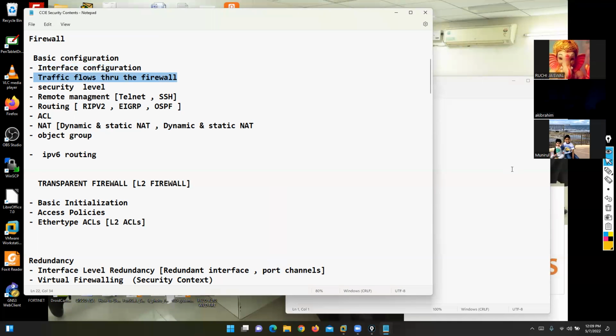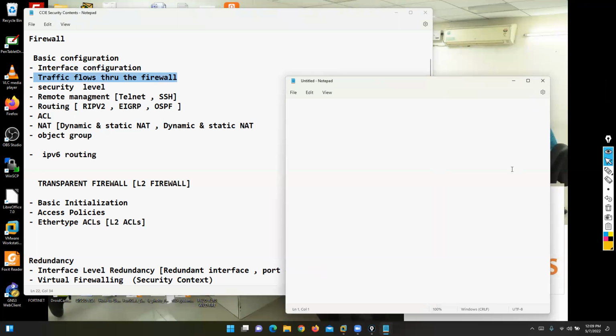I told you guys, Cisco ASA firewall works with a concept called security level. Only Cisco ASA. If you talk about Palo Alto firewall, Checkpoint firewall, or Cisco FTD, these devices are zone-based firewalls. They work with a concept called zone-based firewall. But Cisco ASA works with the security level concept.